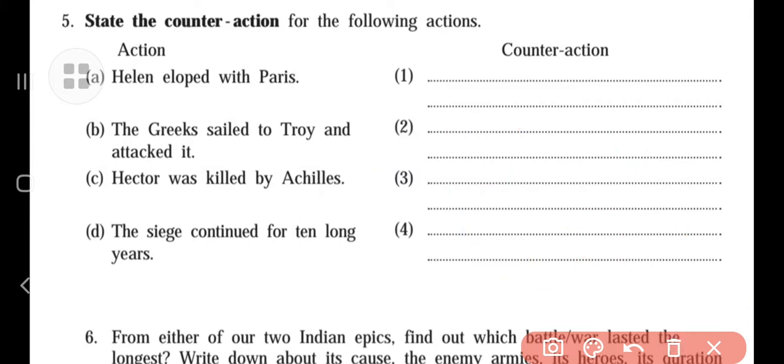Later, the siege continued for ten long years. What was the consequence of that one? We have to write the consequences of that.